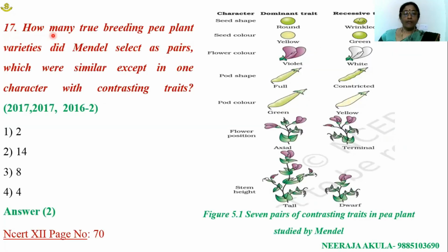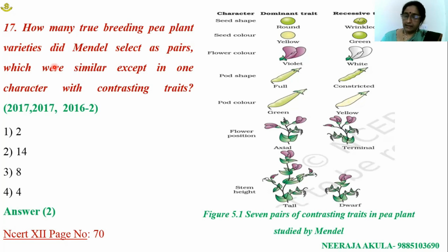Question number 17. How many true breeding pea plant varieties did Mendel select as pairs, which were similar except in one character with contrasting traits? Mendel is a scientist. He conducted his experiments on the plant Pisum sativum from 1856 to 1863.